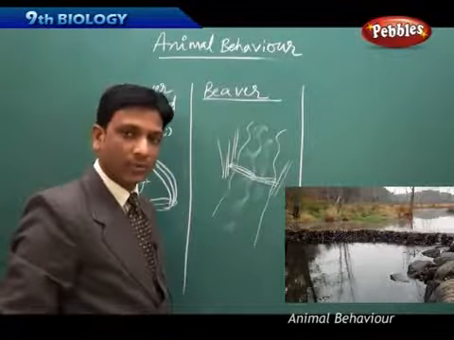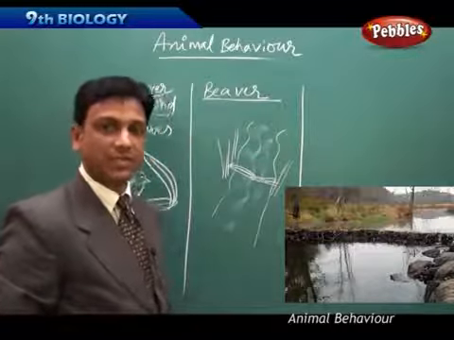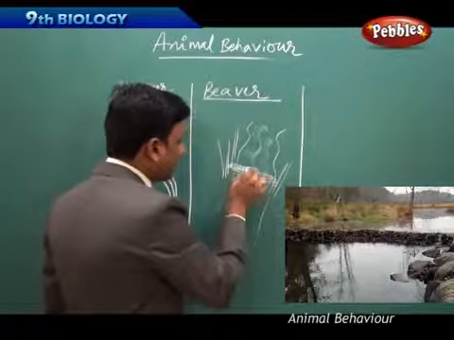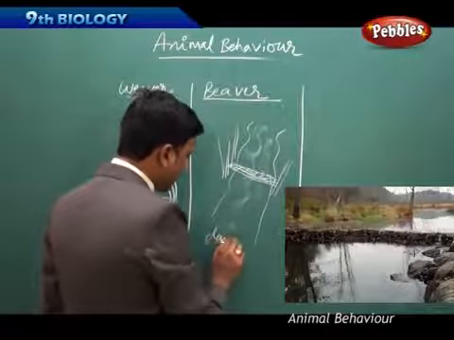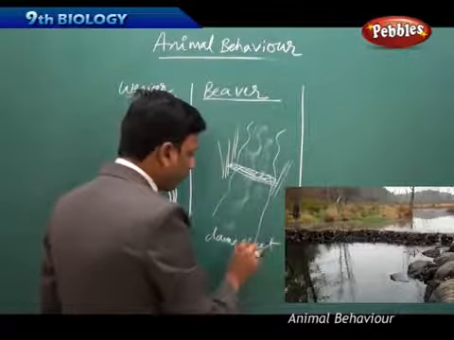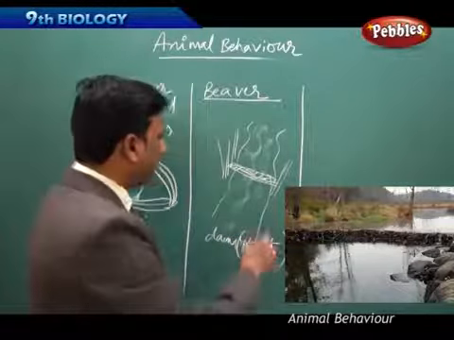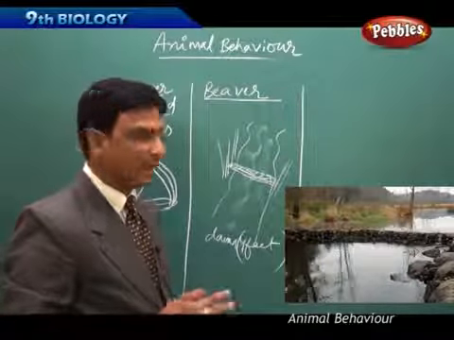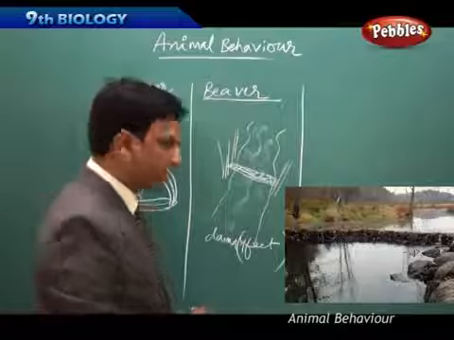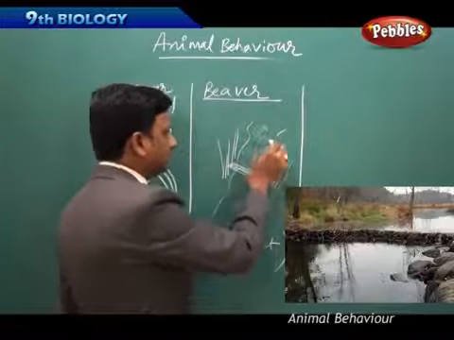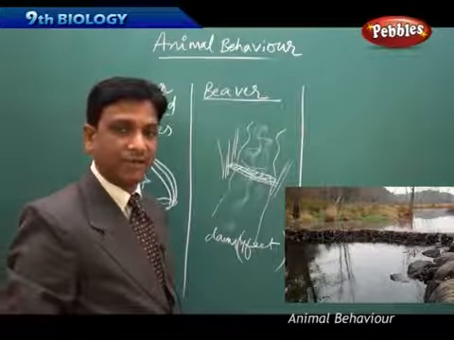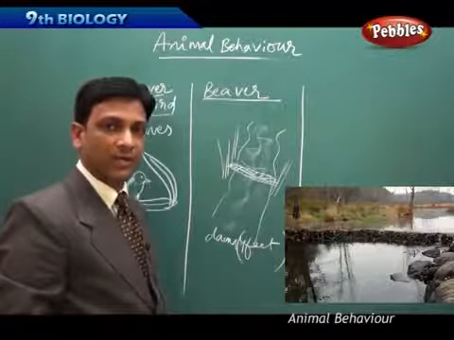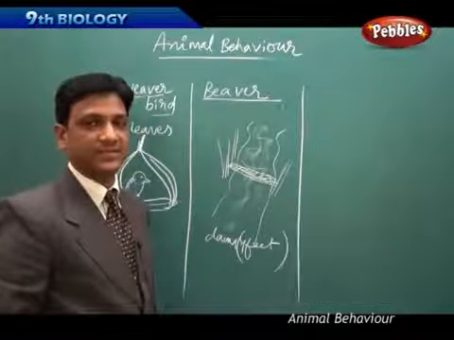And it will carry so many rocks, small dried sticks, twigs, branches of the trees, and it brings all such stuff and makes a dam. It can make a dam up to a height of 4 feet, with the help of rocks and tree logs, twigs and such stuff, and it makes the water stagnant. And it lives in the stagnant water. For its living, to make its home, see how big a job it is doing. It is building a dam. Such wonderful behavior is observed in beavers.